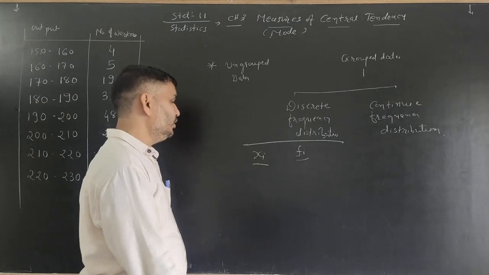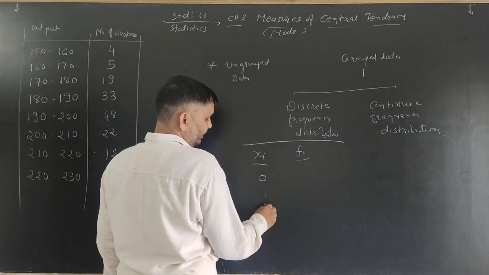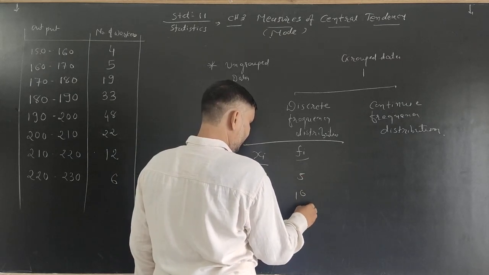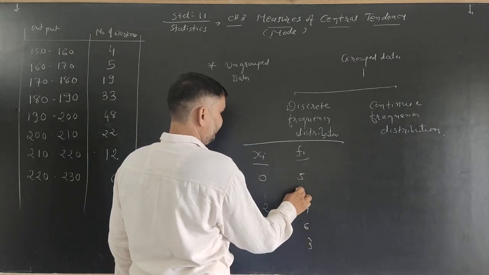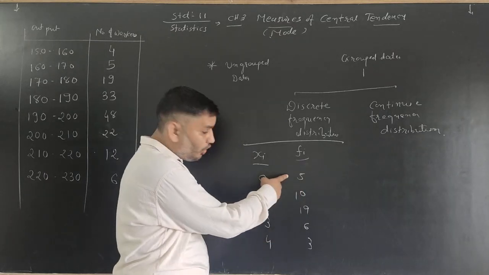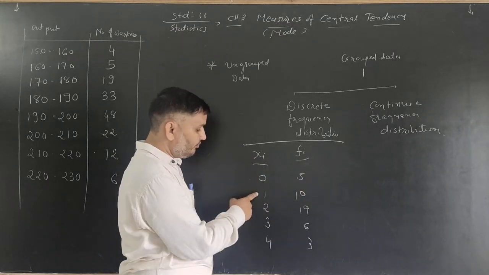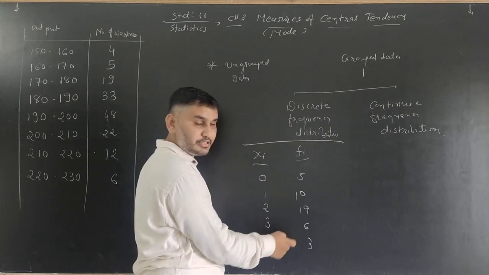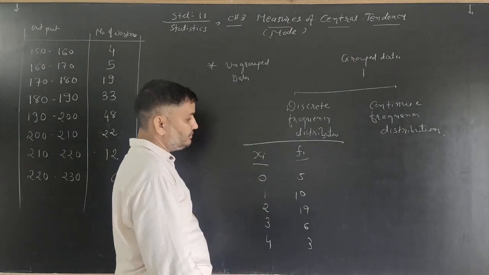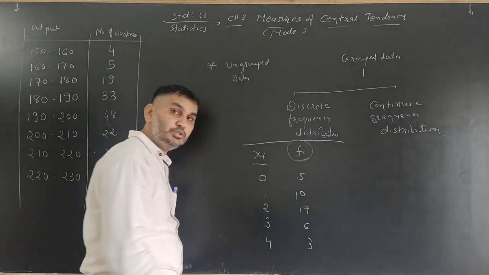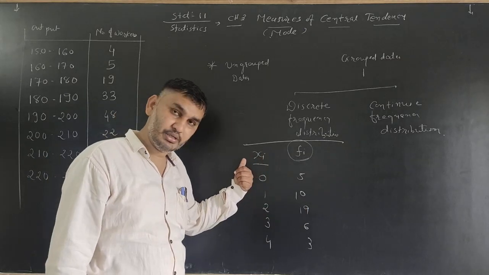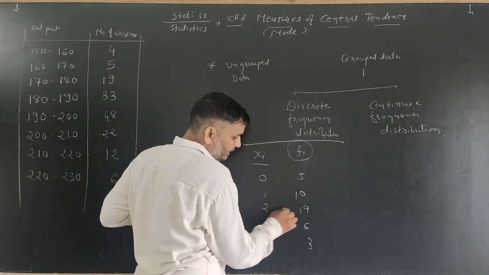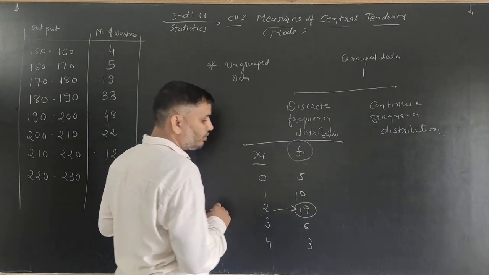Clear? So now we take one example. Okay, the frequencies are 4, 5, 10, 19, 6, 3. So here, see the 0 is repeated how many times? 5 times. 1 is repeated how many times? 10 times. 2 is repeated 19 times. 3 is repeated 6 times, and 4 is repeated 3 times. The frequency fi shows the number of repetitions of observation. Observation कितनी बार repeat हो रहा है? So the observation 2 is repeated 19 times and it's the maximum number of times.